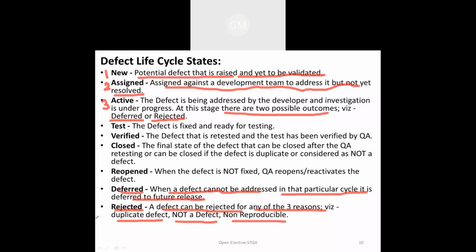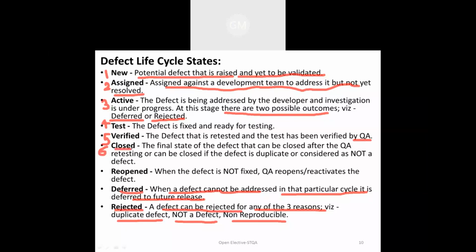Now, in the defect cycle, the fourth phase is test. In the test, the defect is tested, fixed, and ready for testing. That will be the fourth phase. The fifth phase is that the defect is going to be verified. Verify means the defect is retested and that test has been verified by the QA, that is the quality assurance team. And if they say that this verified defect is fixed, then only it will go for closing, that is phase number 6.